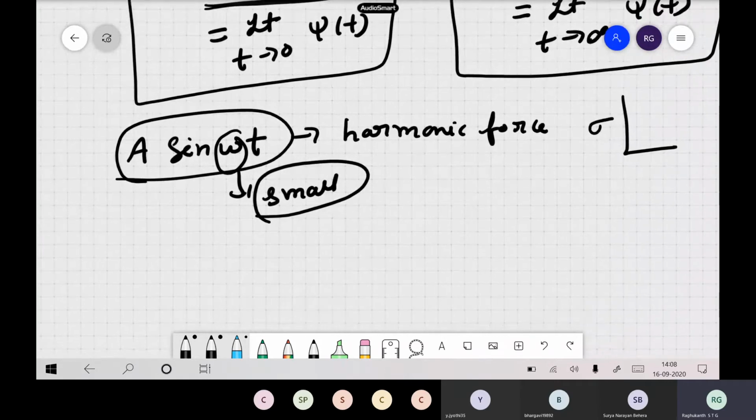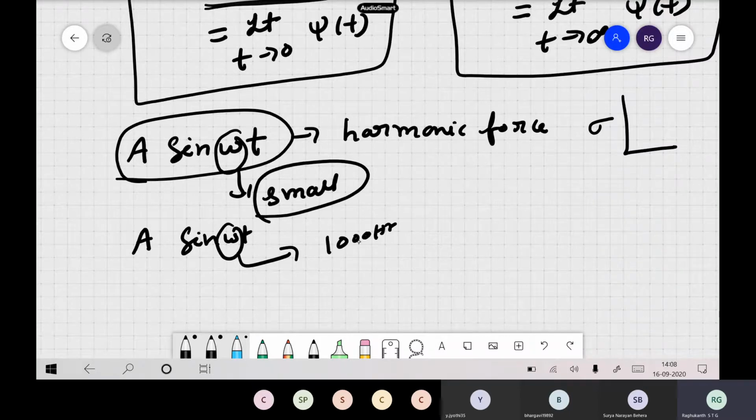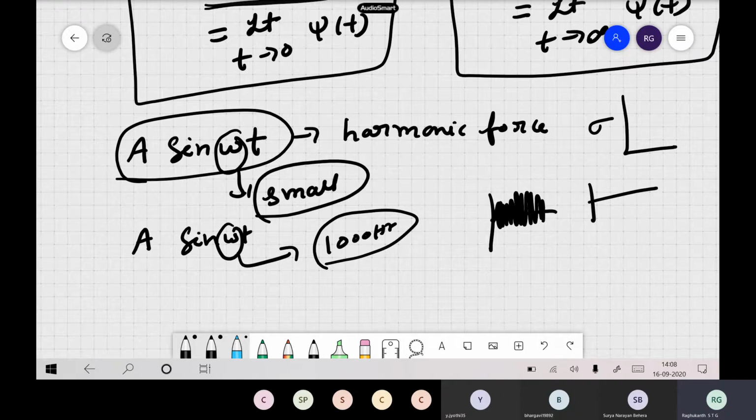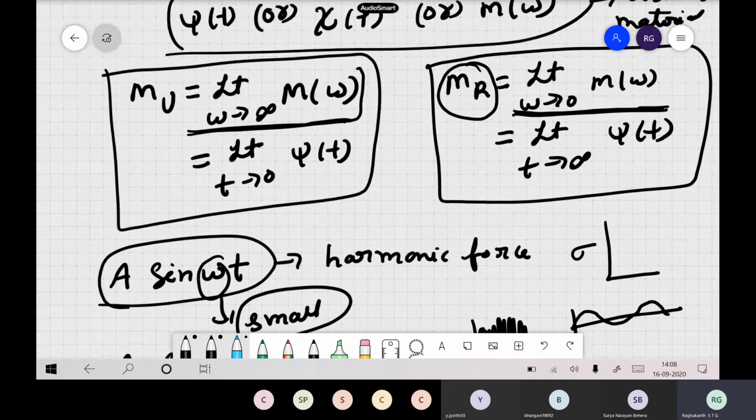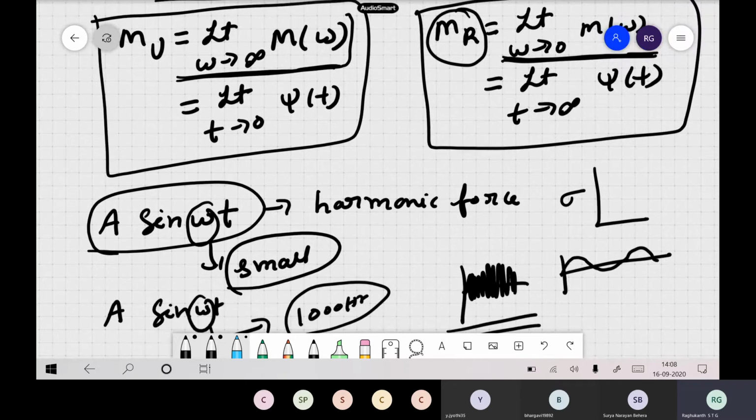Now suppose you apply a high frequency wave, A sine omega t, where omega is taken as some 1000 hertz, very large. That means the wave will be high frequency, whereas low frequency means something like this. When your body is subjected to this, and you plot stress versus strain rate, the slope of the line you can define as the unrelaxed modulus. So this is one way to give a physical meaning for these quantities.